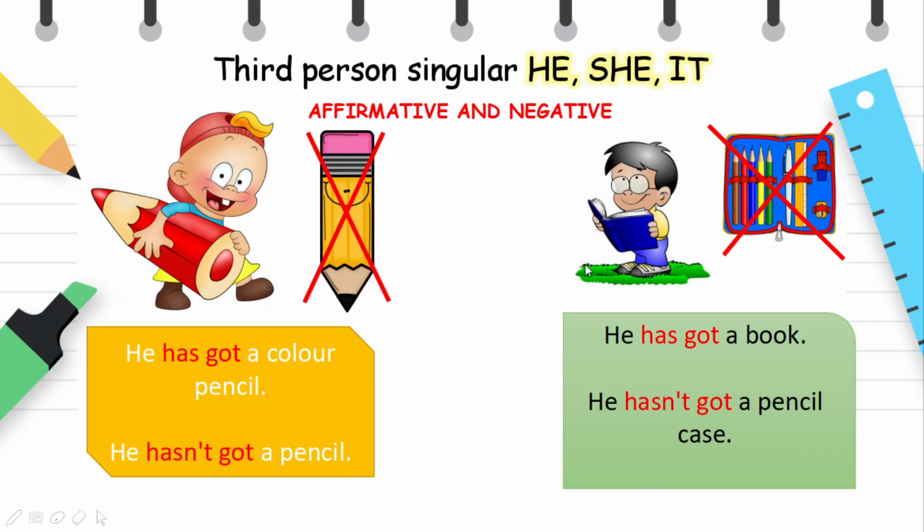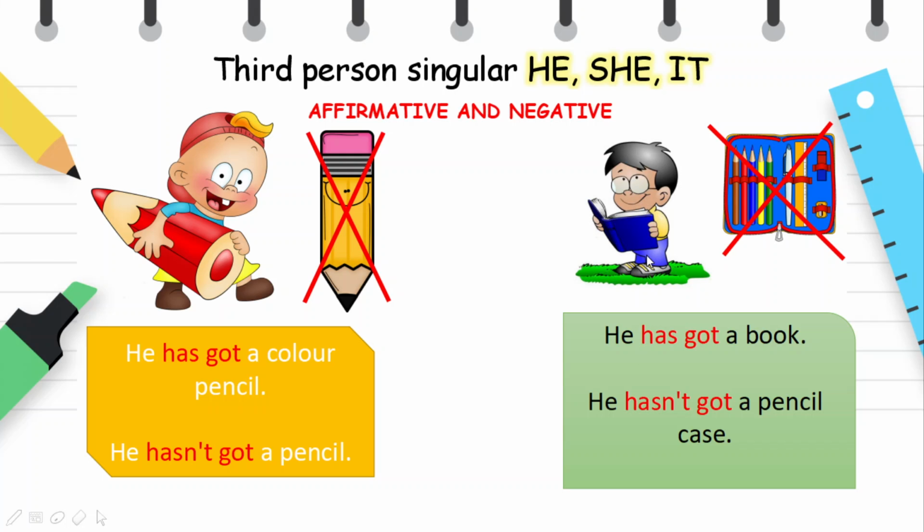There is another form of the verb have got for the third person singular. He, she, it. It has got and hasn't got for the negative. He has got a color pencil. He hasn't got a pencil.